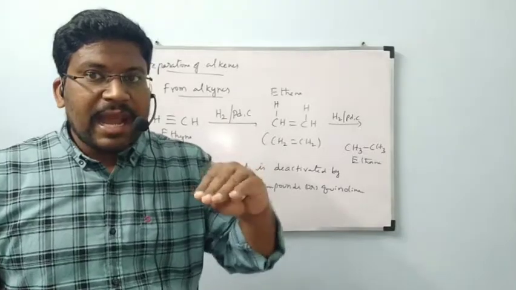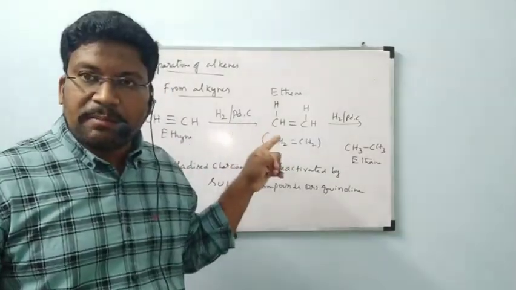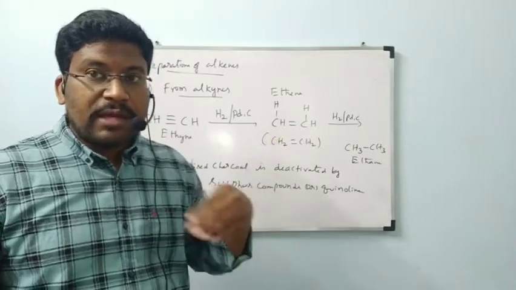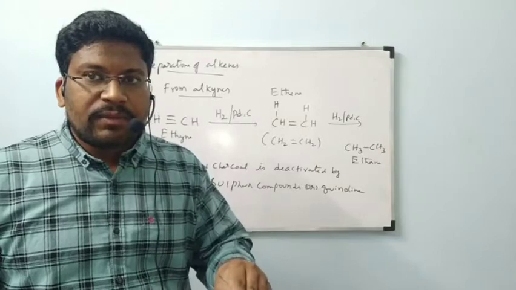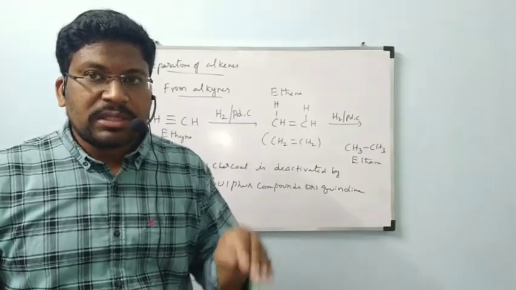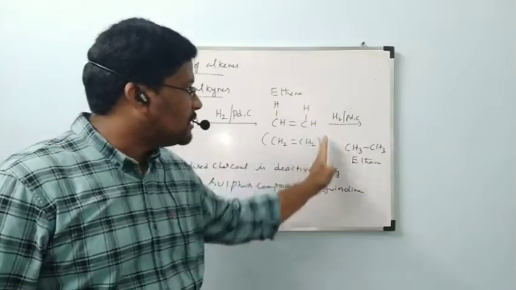So with highly active palladium on charcoal, with hydrogen gas adsorbed on it, we make it less active by deactivating it using sulfur compounds or quinoline compounds, to stop the reaction at the formation of ethene.